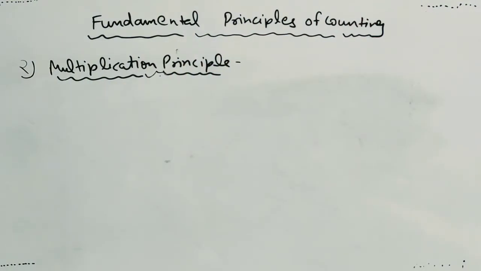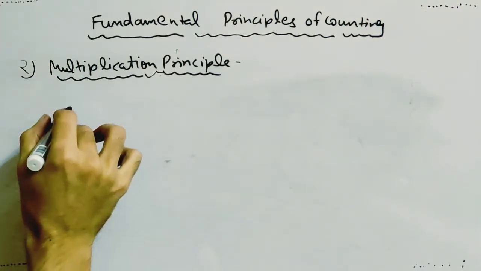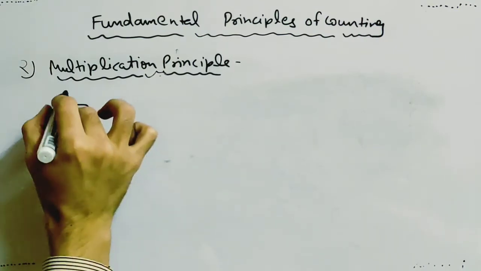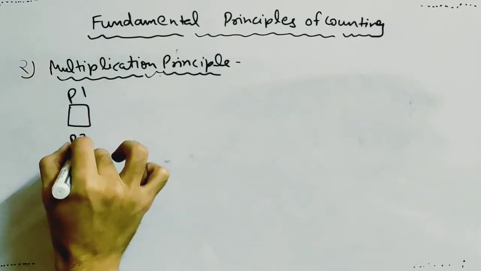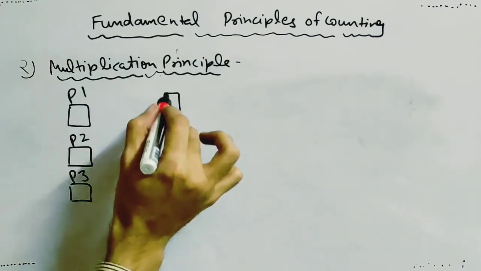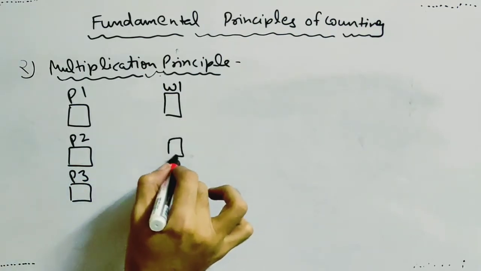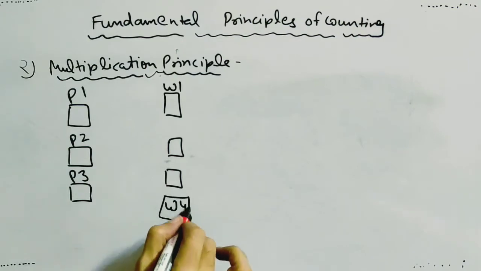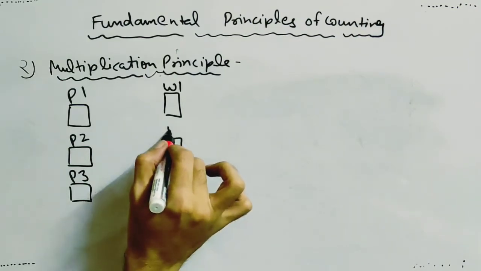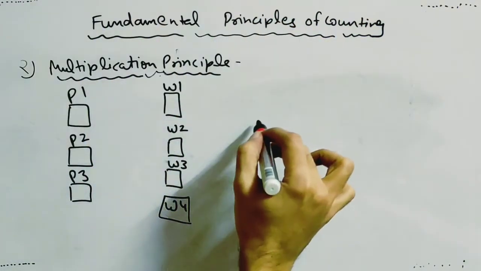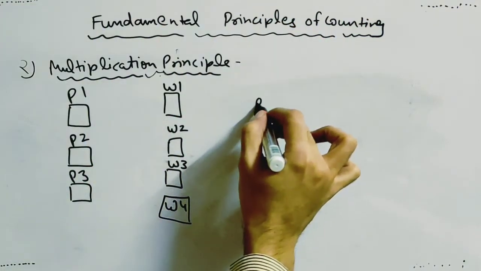Let's take another example from supply chain. Suppose there is a company that has 3 plants in different regions to produce a good. There are 4 warehouses located in different locations, and there are 2 retailers.